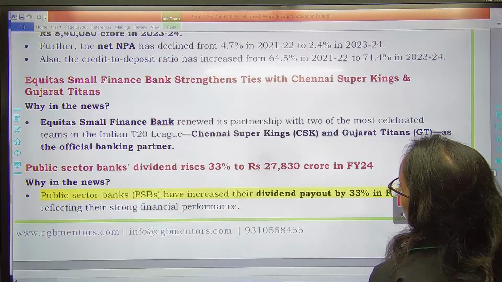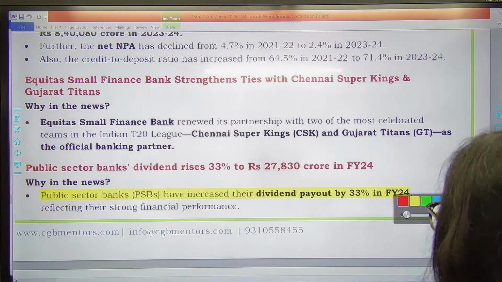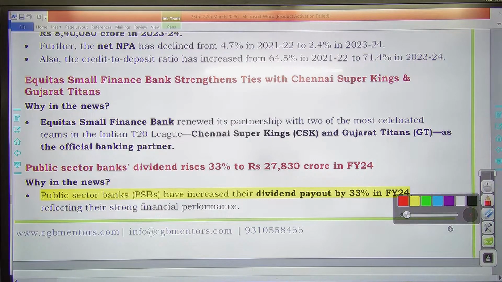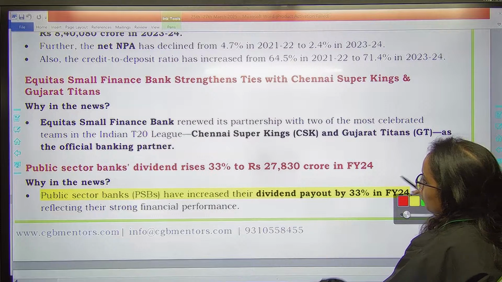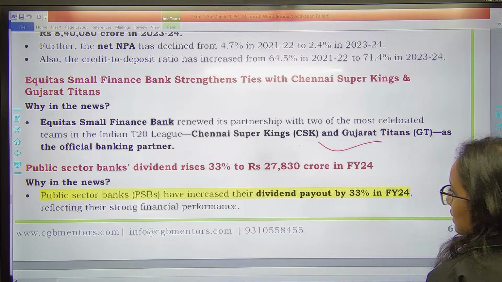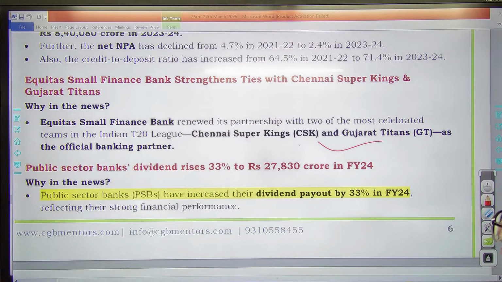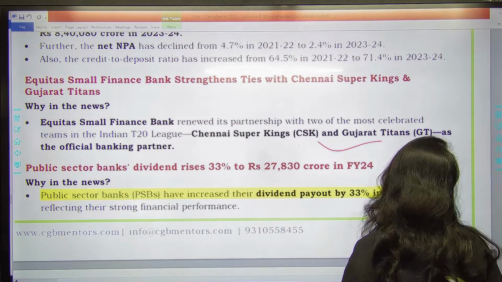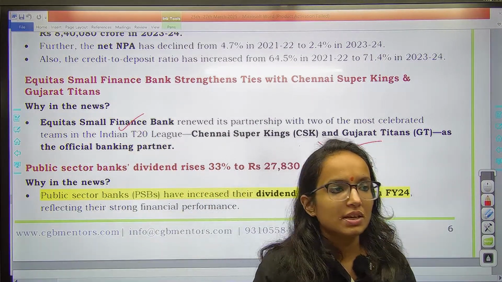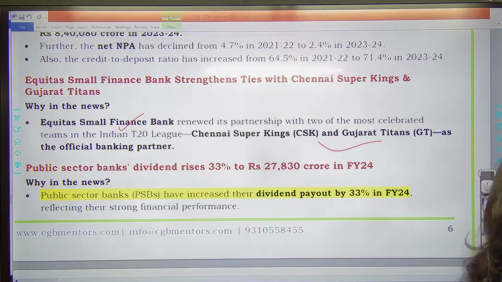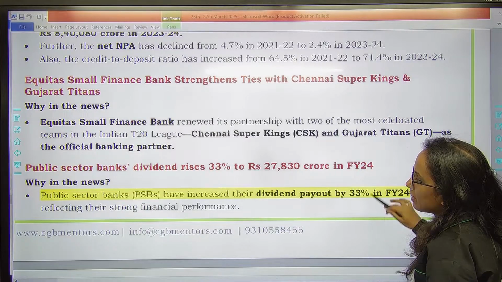Next one is Equitas, a small finance bank, has renewed its partnership with two of the most celebrated teams in the T20 league. So your CSK, Chennai Super Kings, and the Gujarat Titans as the official banking partner. तो अब इन दोनों का official banking partner would be Equitas, a small finance bank, CSK as well as Gujarat Titans. So Equitas, a small finance bank, is the official banking partner.